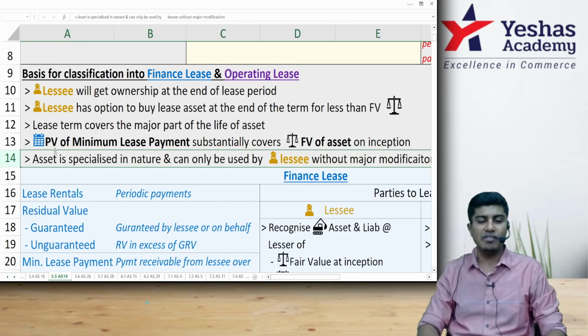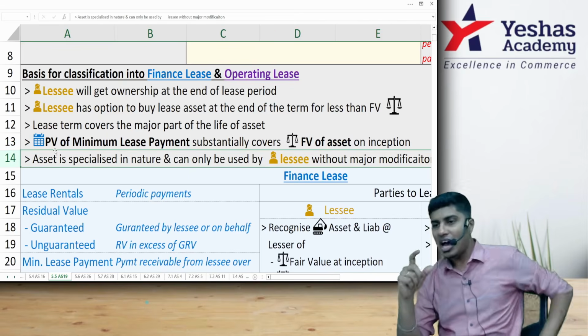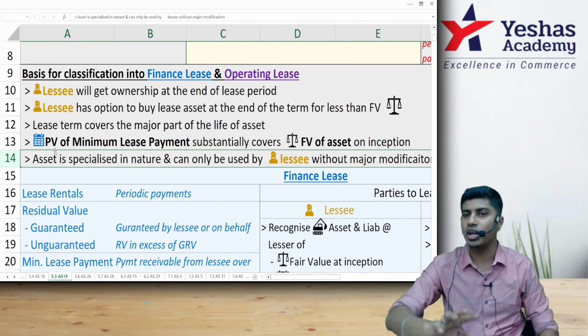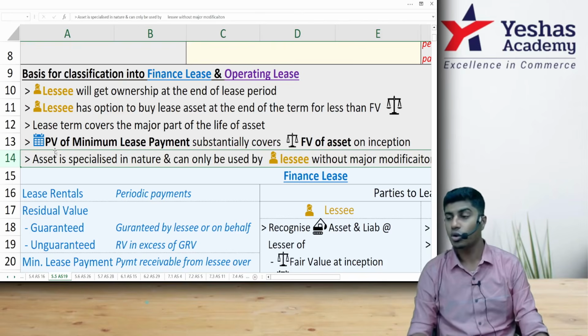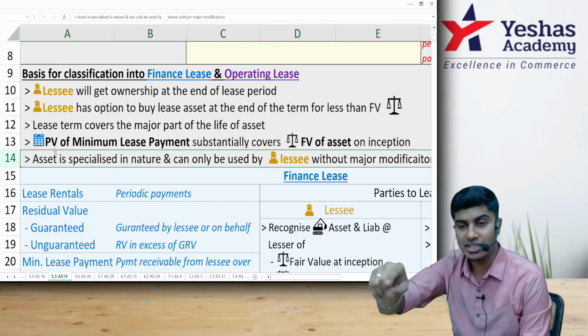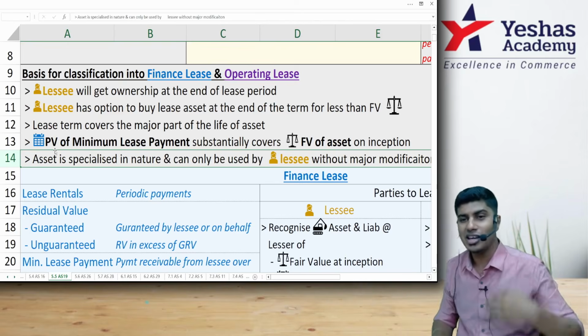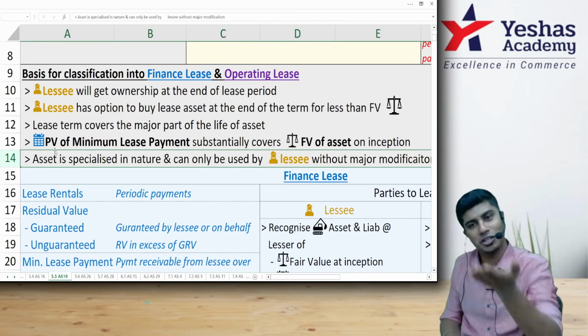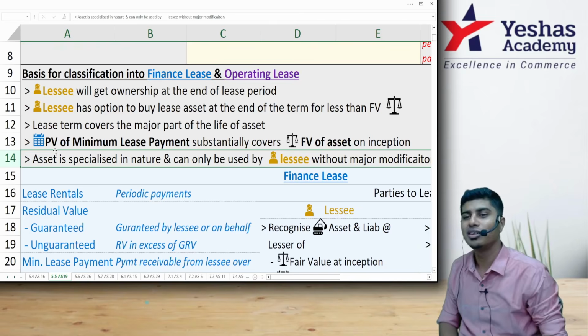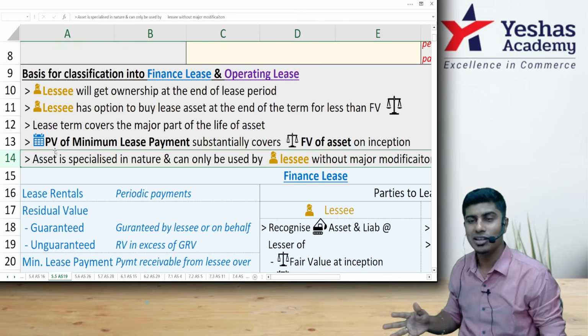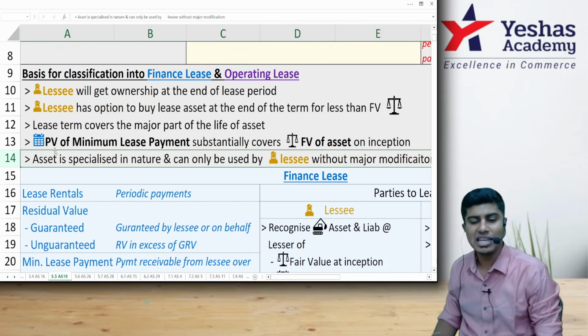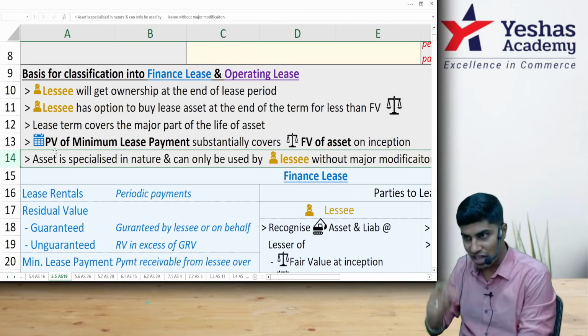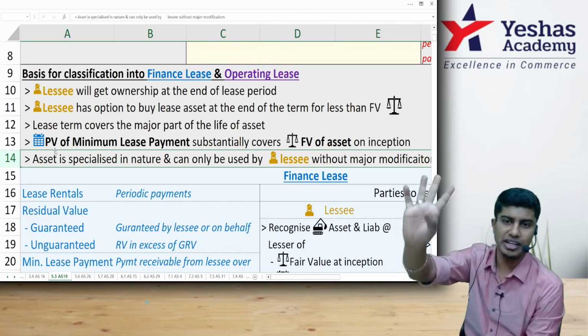Then the last one that we have is that the asset is of specialized nature. The asset is so specialized that only and only you can use it. Other than you, nobody else can use it. Then even after the lease period, I don't have an option. I have to give the asset to you only. I can't sell it to anybody else. It is as per your requirements. That is, the asset is of specialized nature. If the asset is of specialized nature, then the lease is a finance lease.